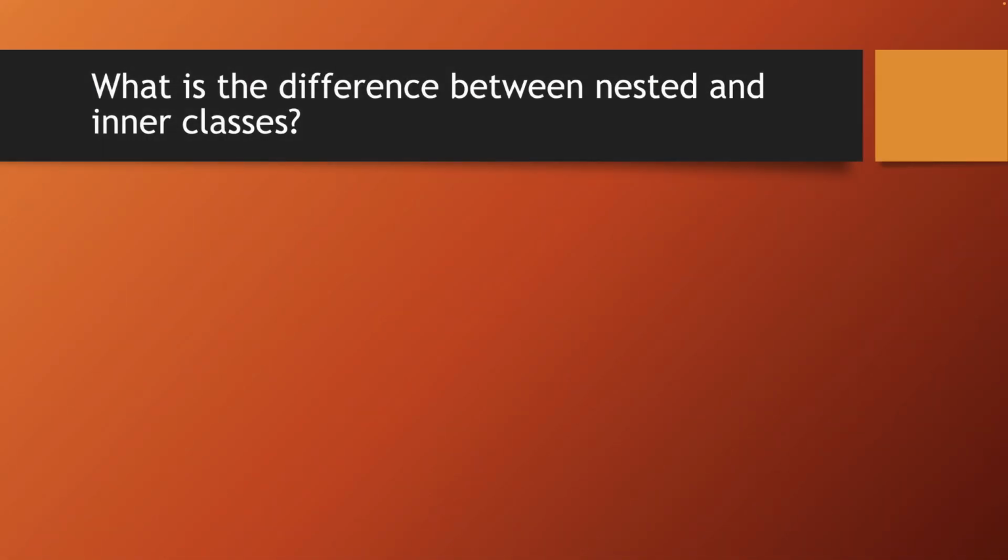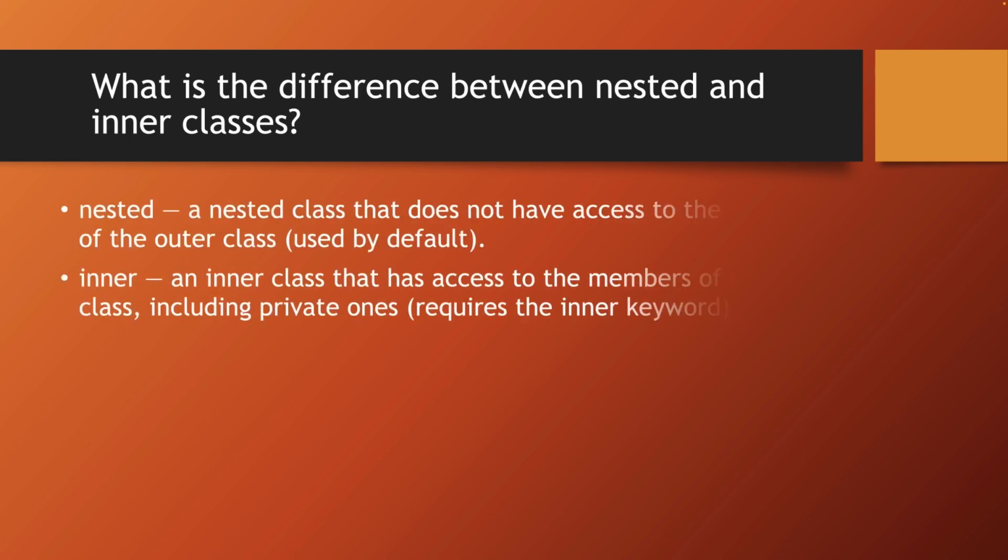What's the difference between nested and inner classes? A nested class is a class defined inside another, but it has no access to the members of the outer class. If you don't specify any keyword, by default the class will be nested. An inner class, on the other hand, does have access to the members of the outer class, including private ones. To create the inner class, you need to add the keyword inner to it.